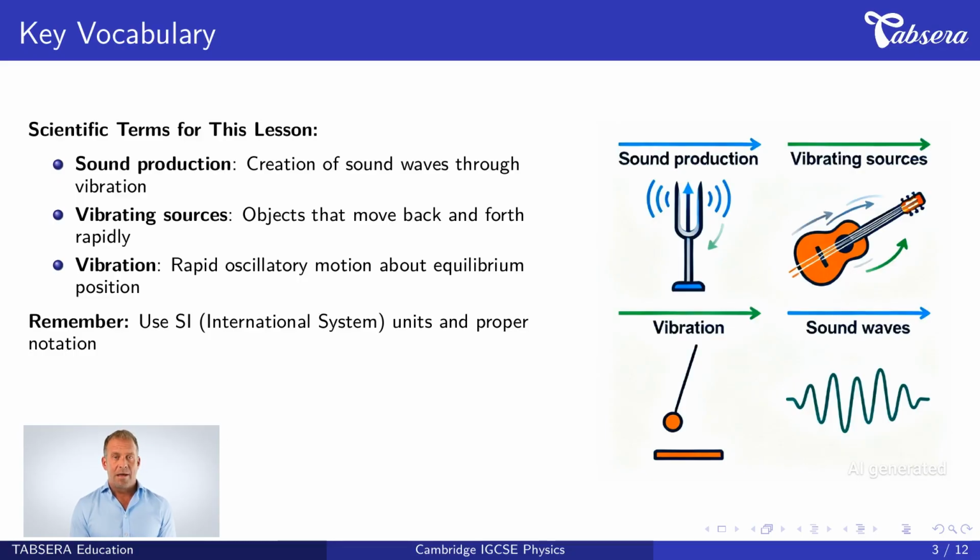Now let's define our key vocabulary. Each term is essential for understanding this lesson. First, sound production, which means creation of sound waves through vibration of matter. Second, vibrating sources, which means objects that move back and forth rapidly, creating disturbances in surrounding medium. Third, vibration, which means rapid oscillatory motion about an equilibrium position. Understanding these terms precisely is crucial for Cambridge IGCSE success.